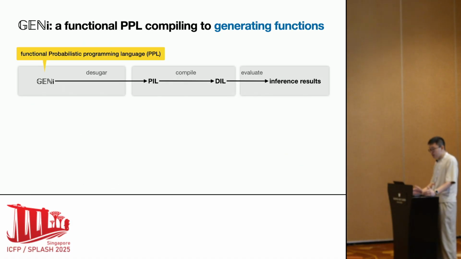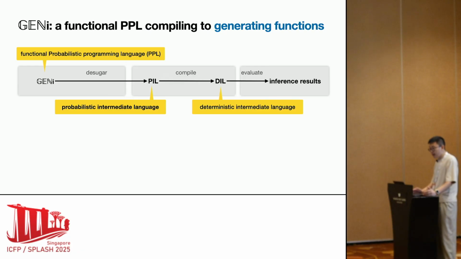We implement our approach in a probabilistic programming system called Jianlin. Jianlin is a functional PPL. The central component of Jianlin is the compilation from PIL to DIL. PIL, probabilistic intermediate language, is a functional probabilistic programming language, and its only base type is the natural numbers. DIL, deterministic intermediate language, is the target language we use to specify generating functions, where the base type is the real numbers. You can think of DIL as a standard expression language, first order simply typed lambda calculus with real